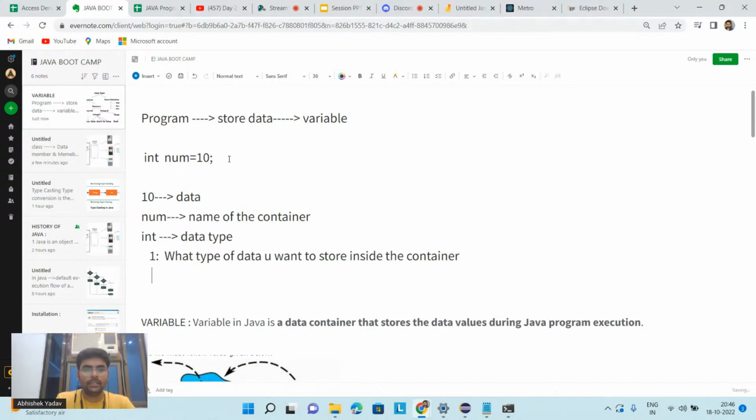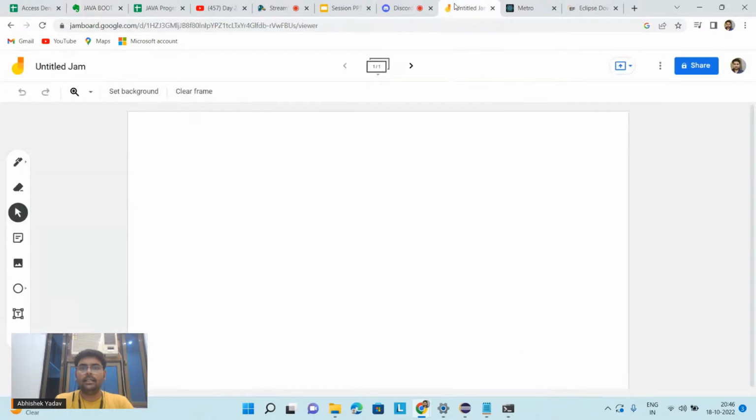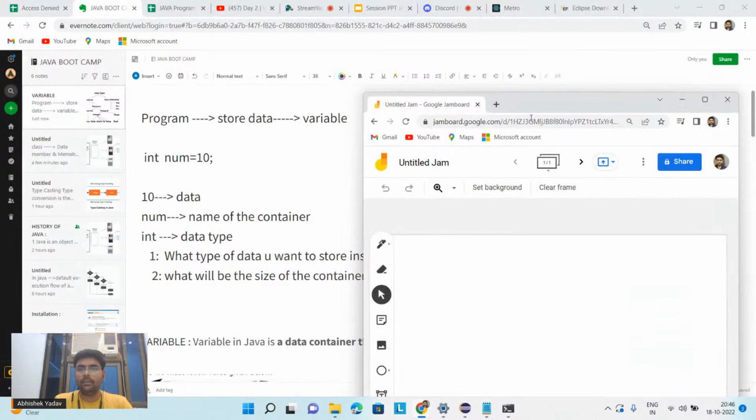The second information is what? It will tell you what will be the size of the container. Okay, so let's understand this part with the help of a diagram.